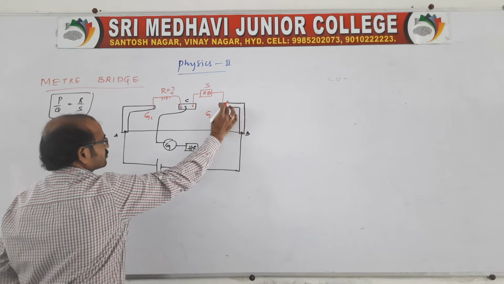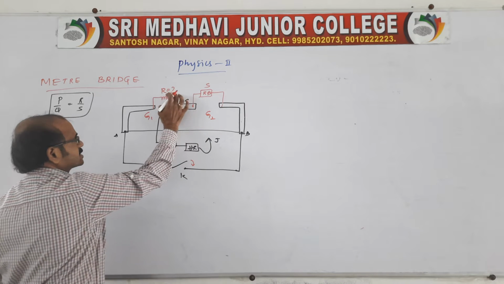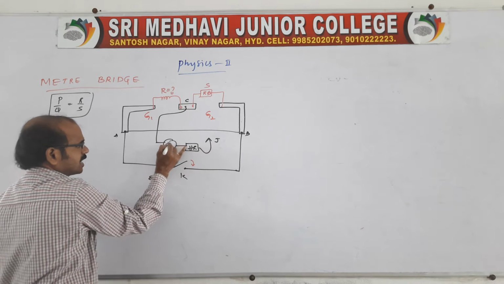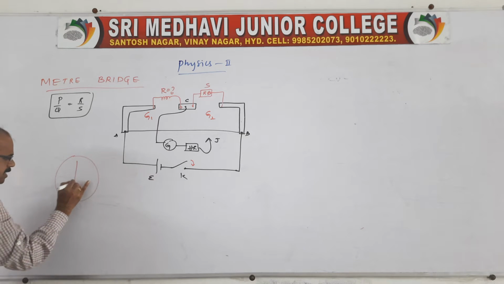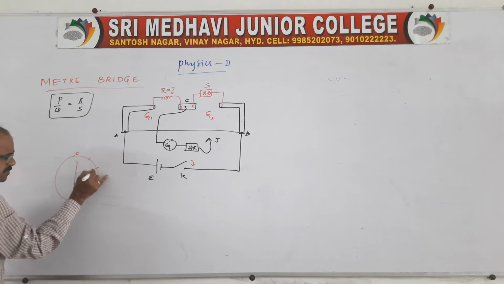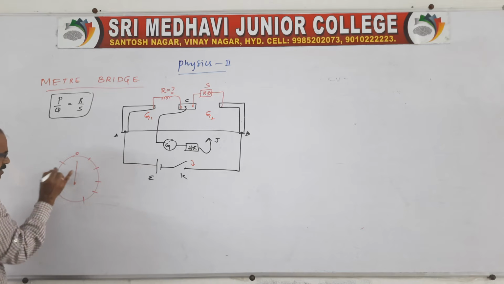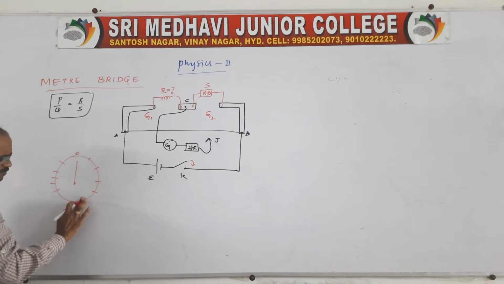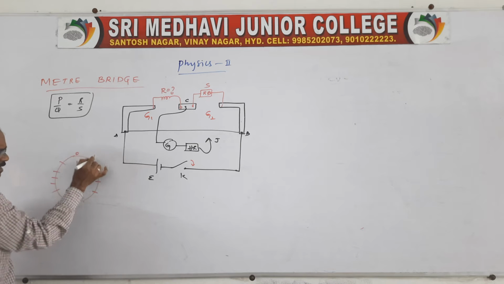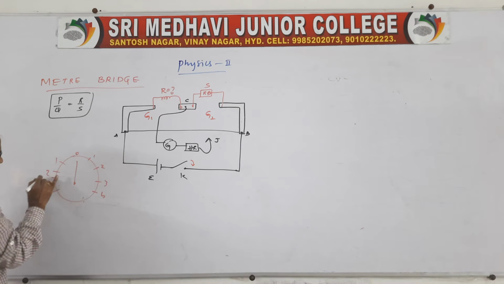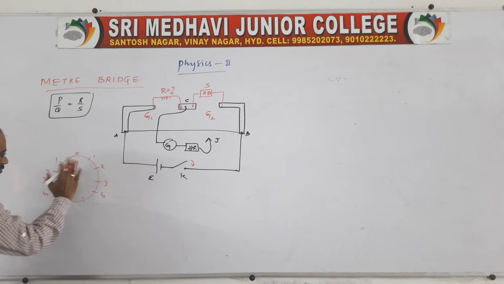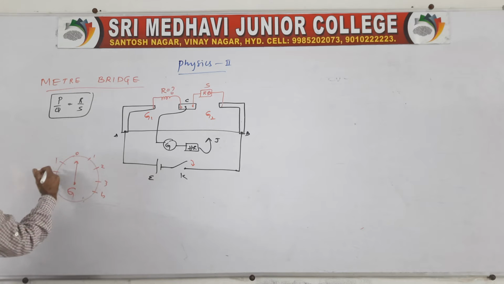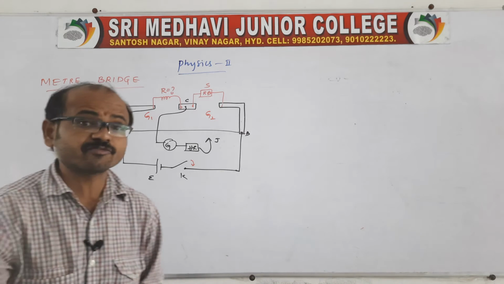This is the metal frame. Of course the current reaches the resistance box, and from here reaches the galvanometer. The galvanometer pointer shows a scale like this: 0, 10, 15, 20, and again 10, 15, like this. See, 0, 1, 2, 3, 4, and 1, 2, 3, 4. This is the galvanometer. The pointer is deflected on both sides, either left or right. Left and right it can deflect.